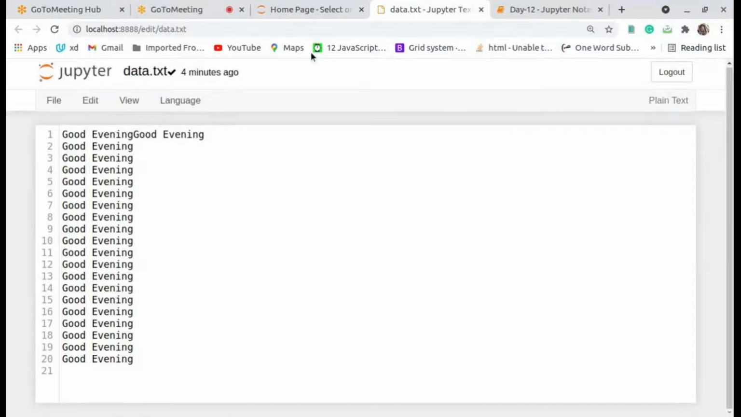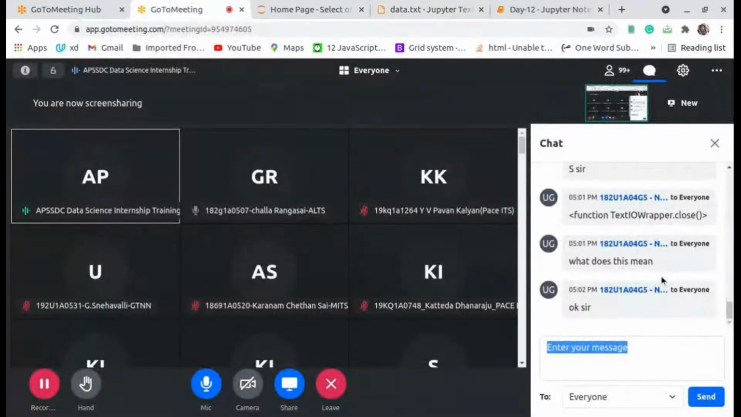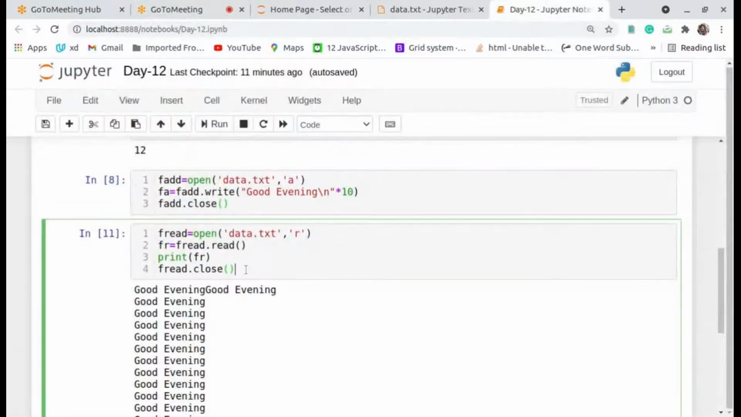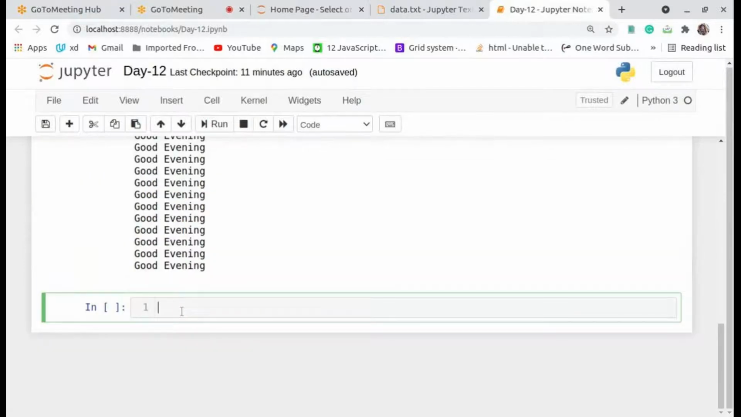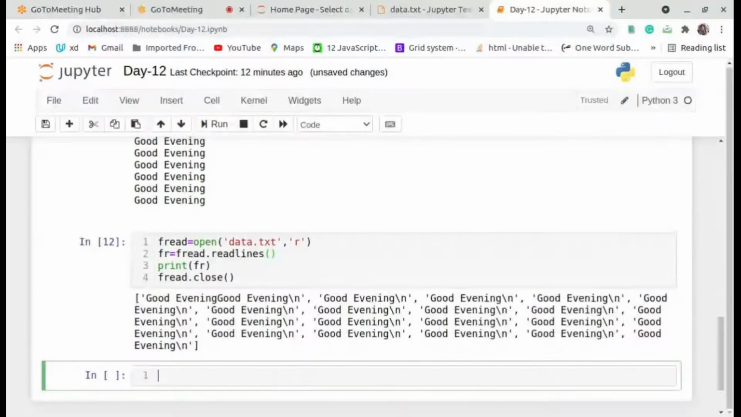Now can we go for the second way to open the file or else read? You have another method, readlines. Now if you want to read the data line by line, you can use readlines. You will get the data into the list, every data with a new line in list format.